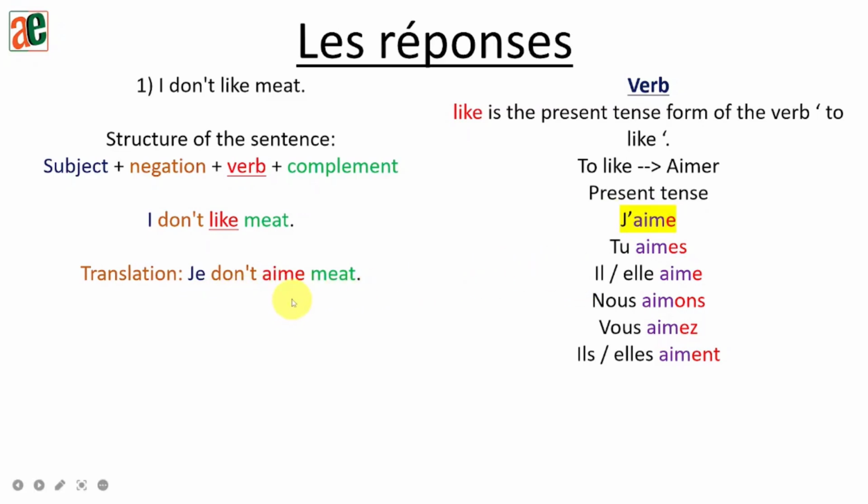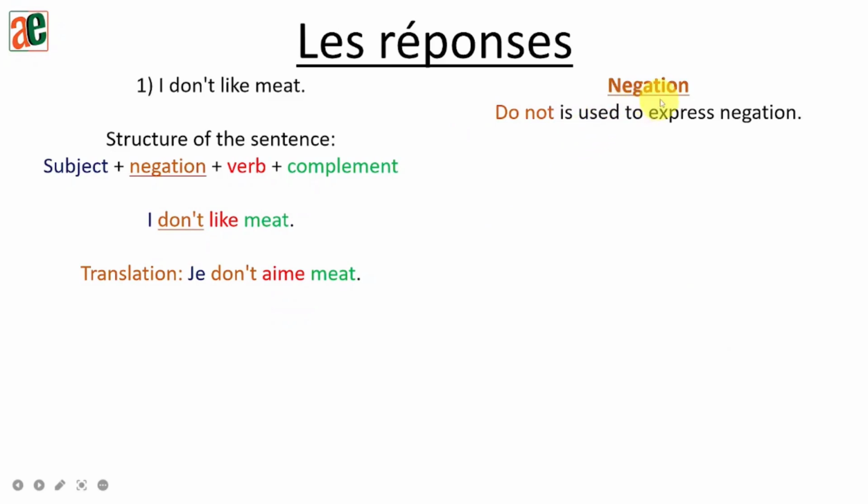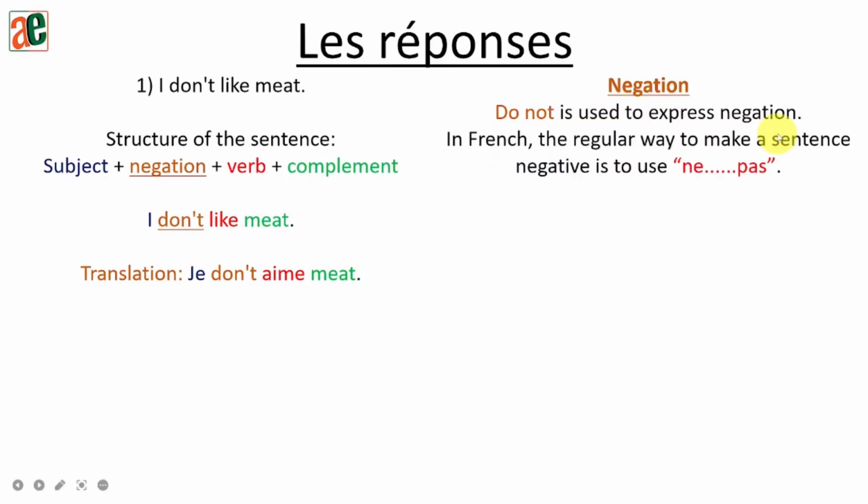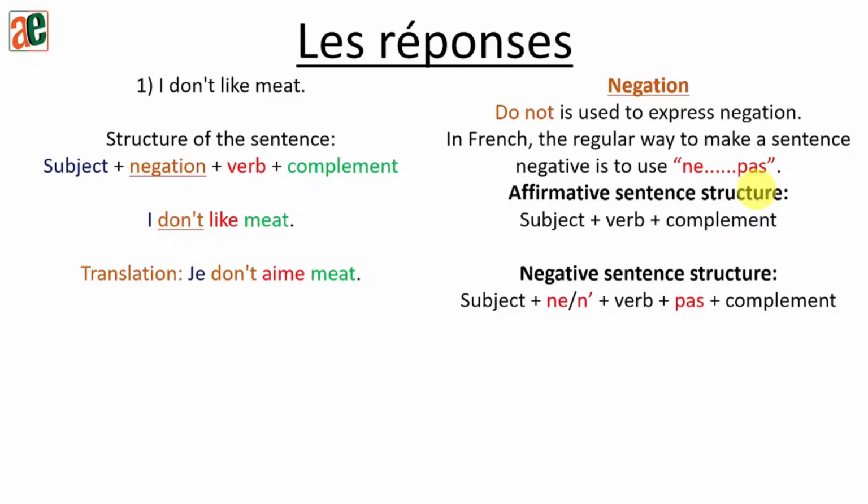Okay. Next part, the negation. Do not is used to express negation. In French, the regular way to make a sentence negative is to use ne dash pas. Okay? So here is the affirmative sentence, subject plus verb plus the complement. So now let's see where to put the negation. So here we are going to put NE or N apostrophe right after the subject.